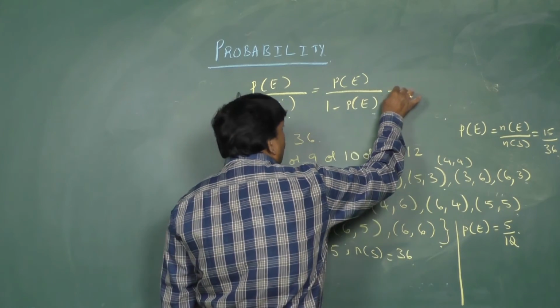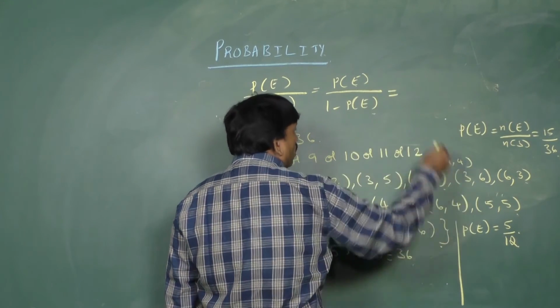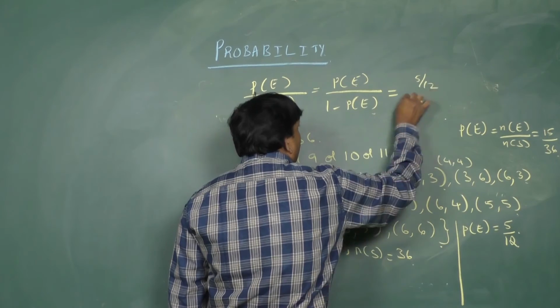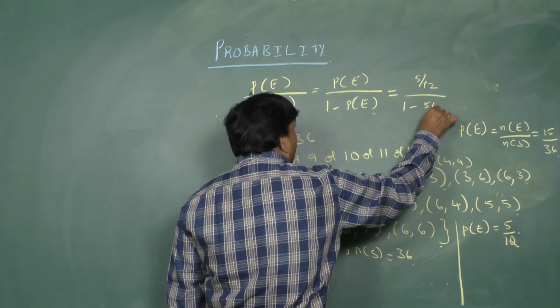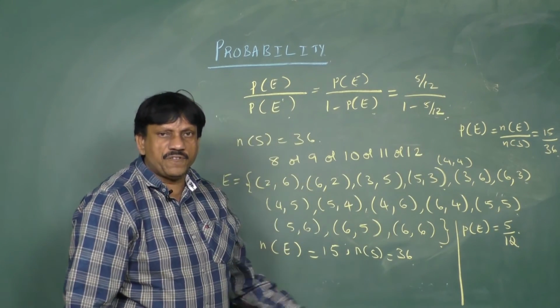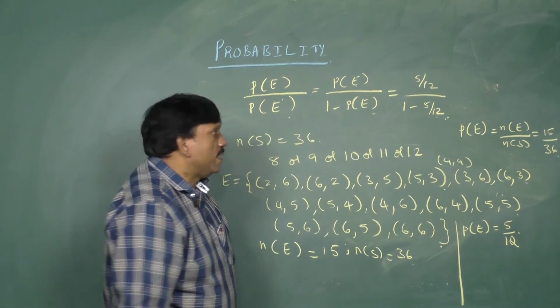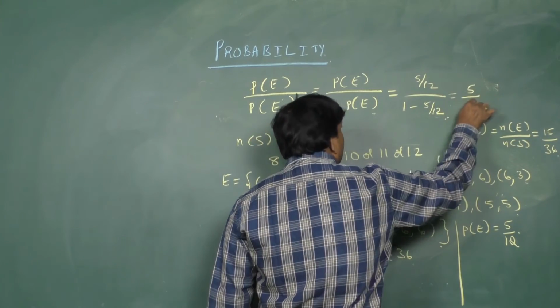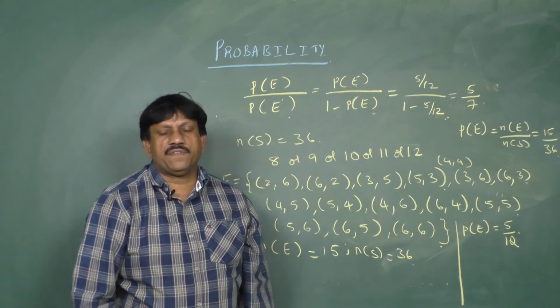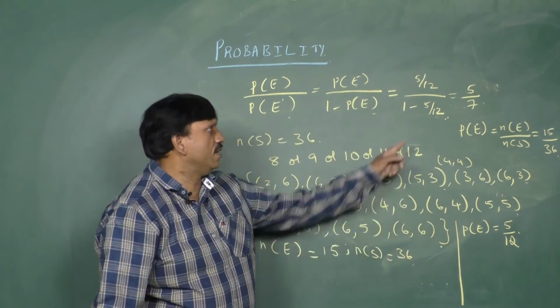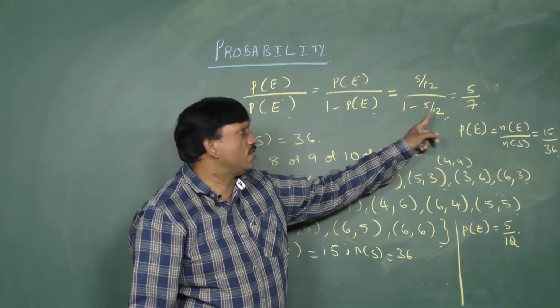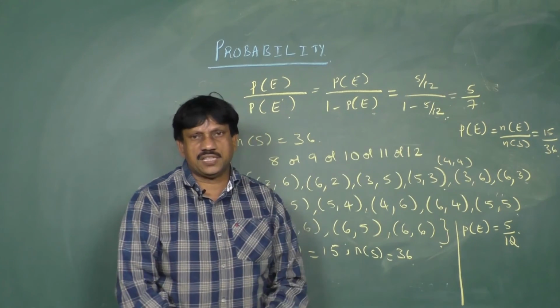So the probability of E is 5 by 12, giving 5 by 12 over 1 minus 5 by 12. If you simplify this, you will get finally 5 by 7. So odds in favor of the event is 5 by 7. 12 minus 5 is 7, 12 and 12 cancel. 5 by 7 is the answer.